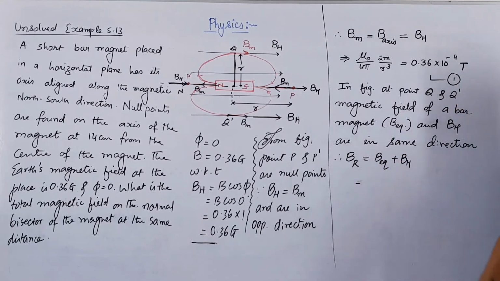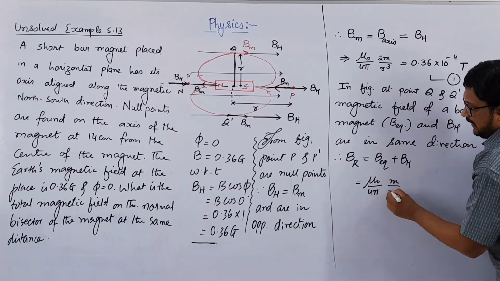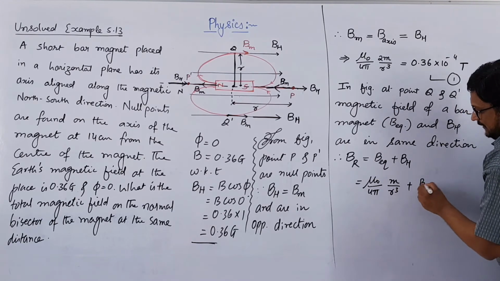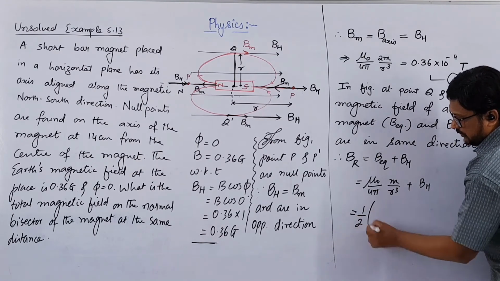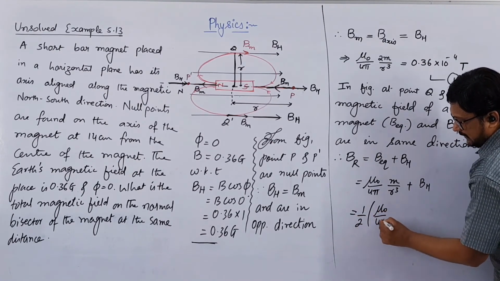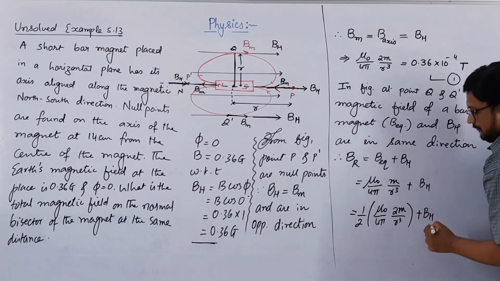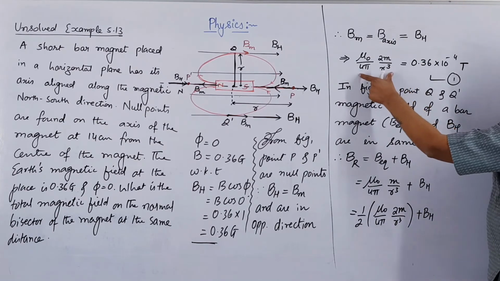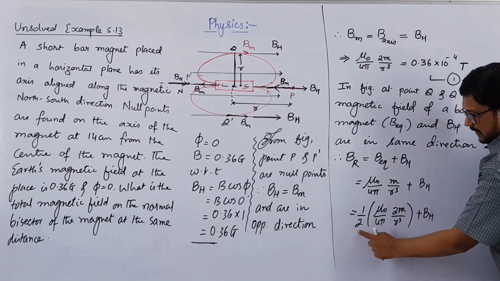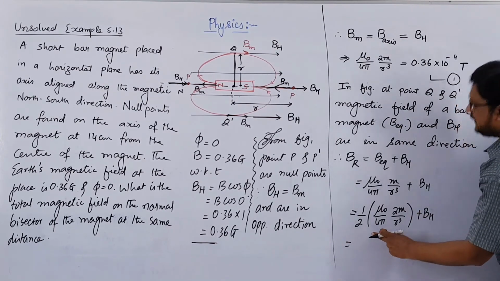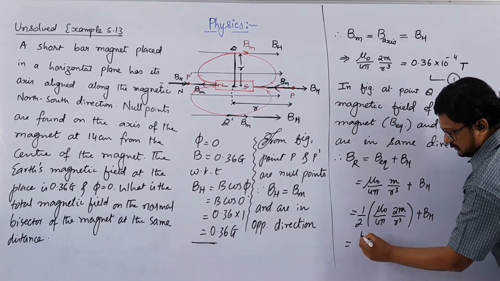Now this is equal to, what is the formula for B of equator? Mu 0 over 4 pi m by r cube plus BH. So if you multiply and divide by 2, we get 1 by 2 into mu 0 over 4 pi 2m by r cube plus BH. Why have we multiplied and divided by 2? Because from equation 1, this term in the bracket is nothing but BH only. You can check, B of axis and BH are equal. So this is BH